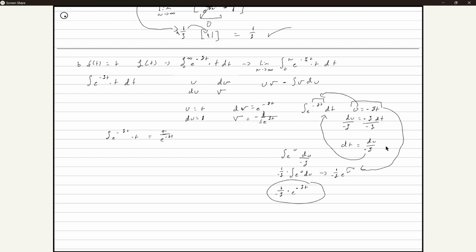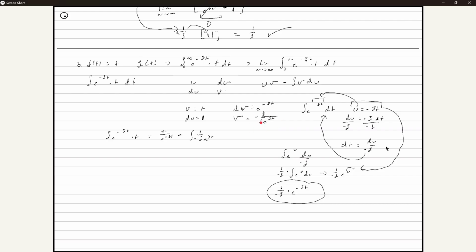Divided by, or minus, English, minus the integral of 1 over negative s, times e to the negative st. This is just me simplifying this.